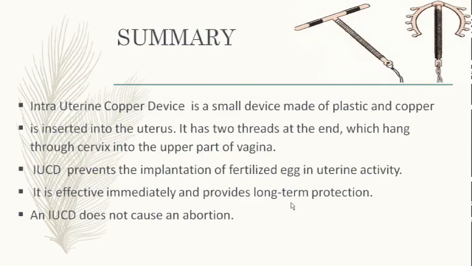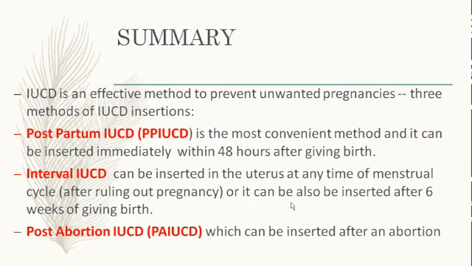So to summarize, the uterine copper device is a small device made up of plastic and copper inserted into the uterus. It has two threads which hang through the cervix in the upper part of the vagina. Preventing implantation is the main action. It is effective immediately, it is reversible, long acting, and it does not cause abortion, so it is not an abortifacient.